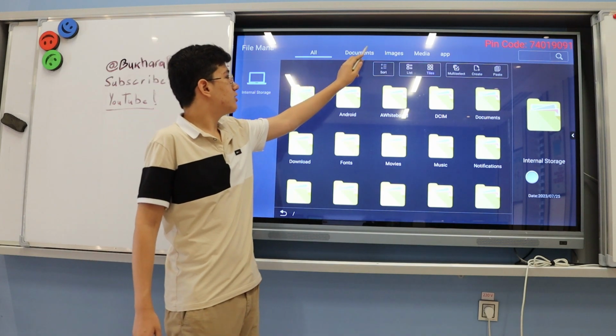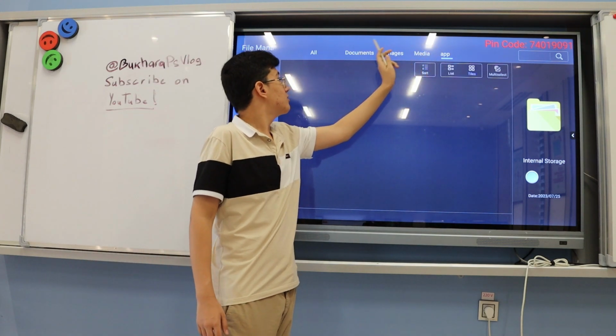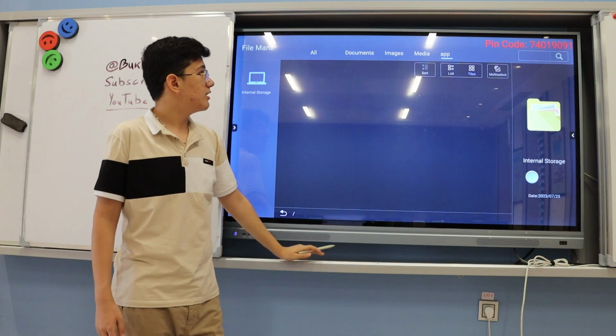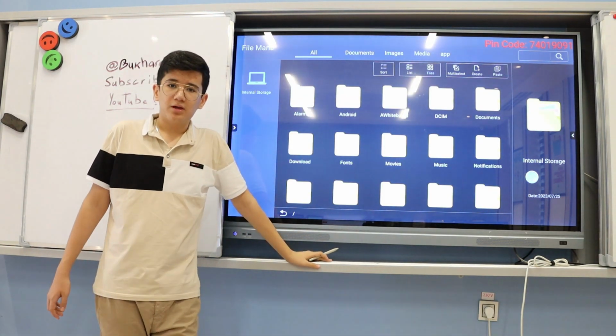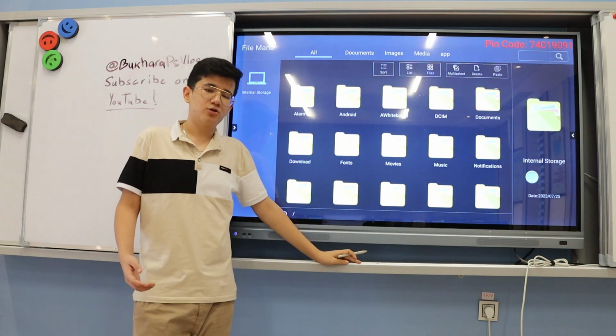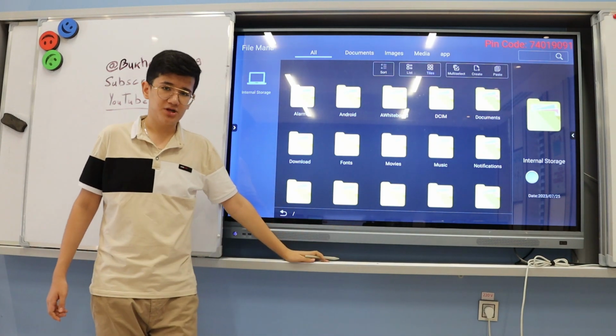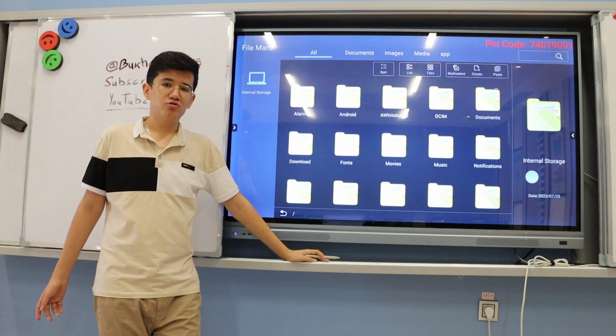At the top there are main sections: documents, images, media and apps. So that's it for our file manager. Let's move on to the next app.